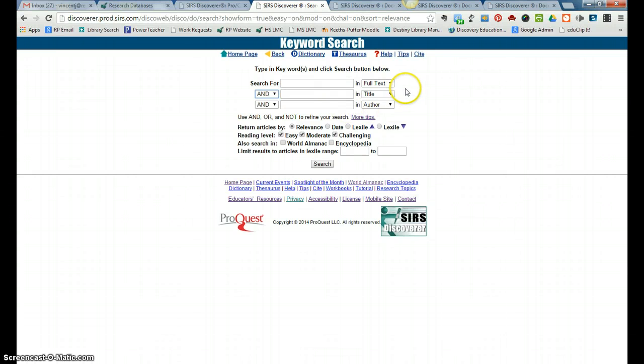A couple things I want you to notice over here. You have options of what's going to be searched. If you choose full text, that means the entire articles actually are going to be searched for whatever search term you put into this first box. If you choose title, that means only the title is going to be searched for your search term. Author, obviously you would be putting someone's name.